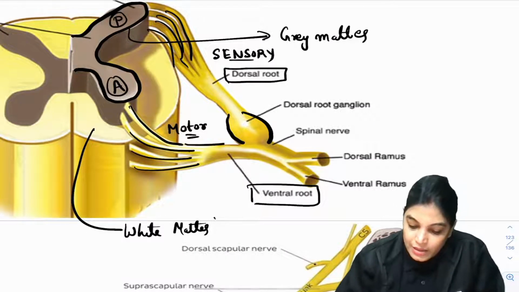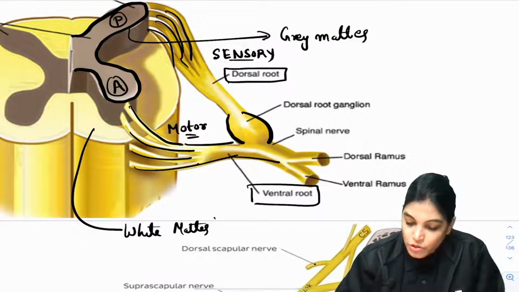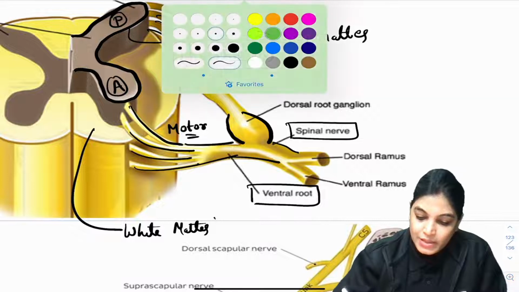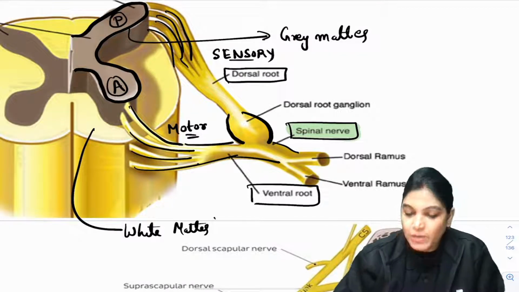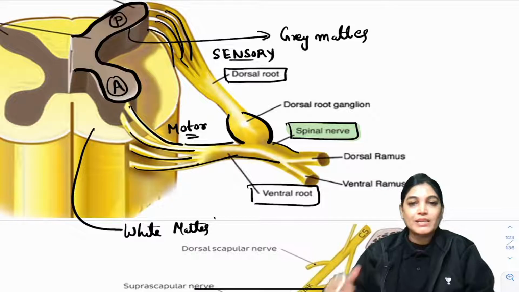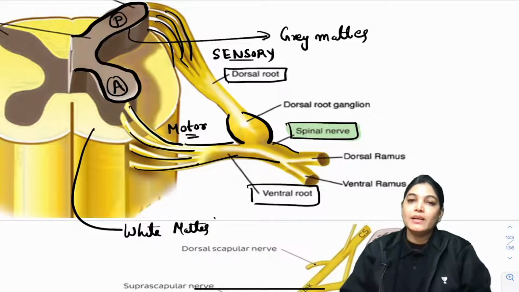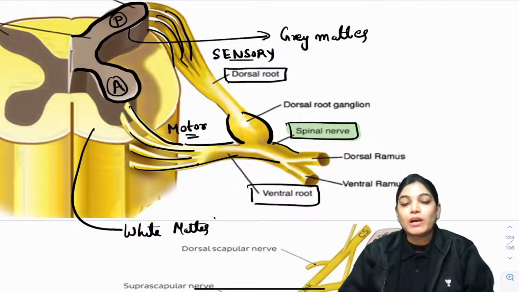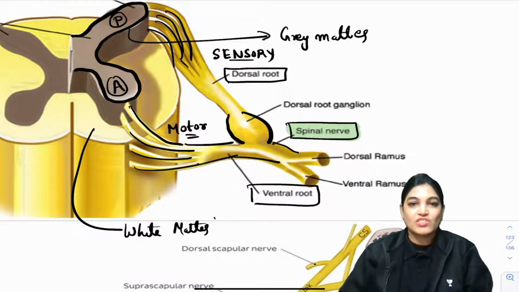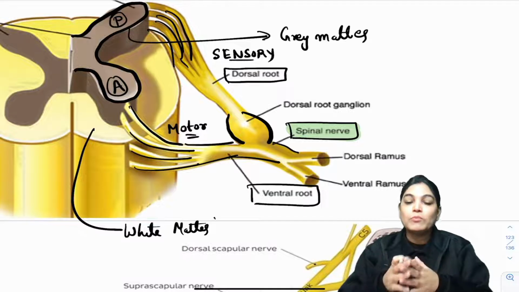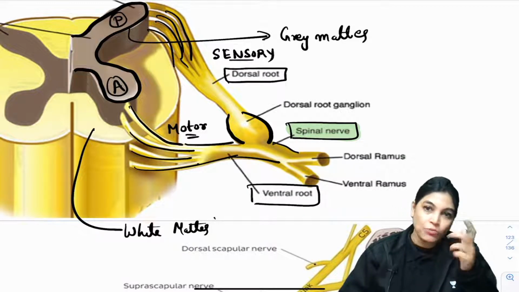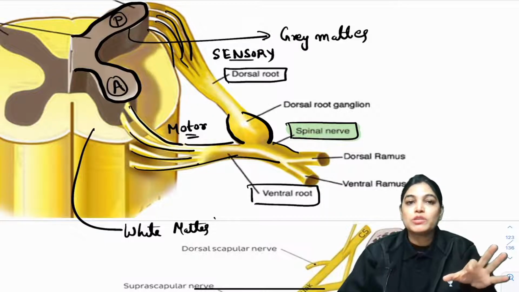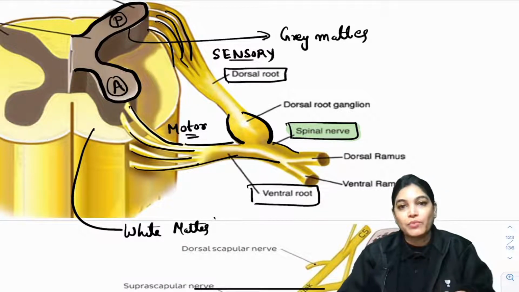Together, the dorsal and the ventral root join, ultimately leading to the formation of the spinal nerve. So, what is this concept showing? This is showing that the spinal nerve will always be of mixed type. For example, when we are studying cranial nerves, they can be either motor or sensory. But whenever we talk about the spinal nerves, they are of mixed type. They will have both sensory and motor components, because the spinal nerve is formed by taking the contribution from both the dorsal root and the ventral root.